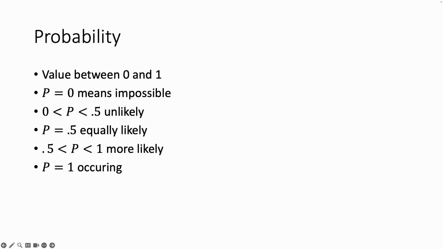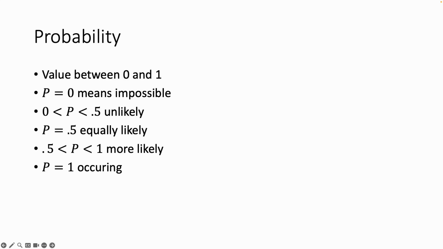All probabilities lie between 0 and 1, meaning that you can have a probability of 0, you can have a probability of 1, and you can have any value between 0 and 1. So all our probabilities are decimals between 0 and 1, including the endpoints. Okay, 0 means whatever the event is, it is impossible. It can't happen. So if you say the probability for this event is 0, it's not happening.